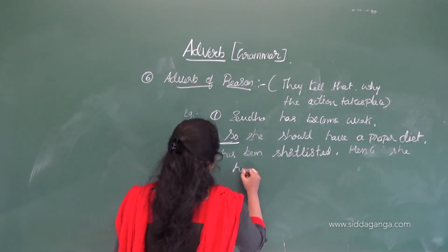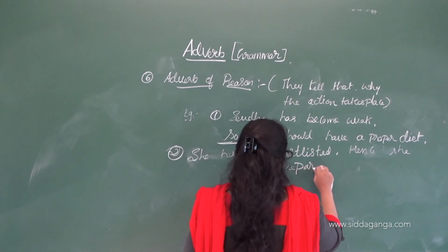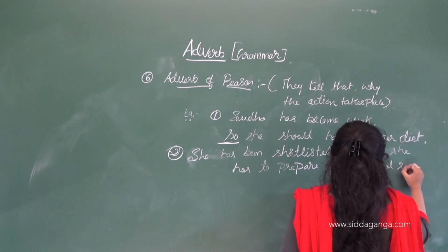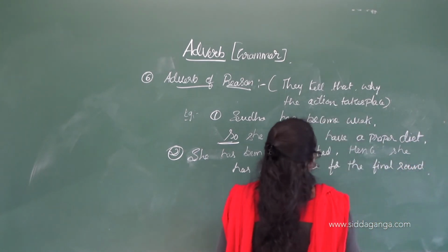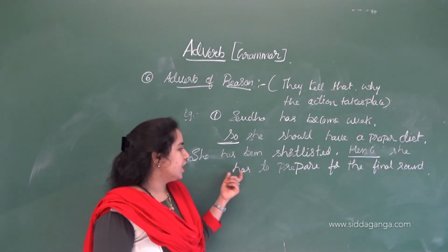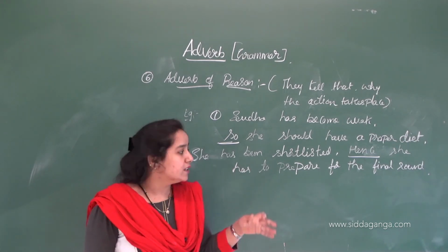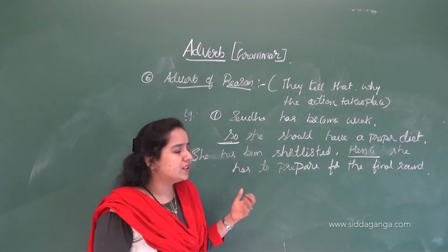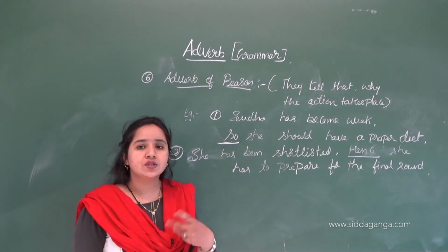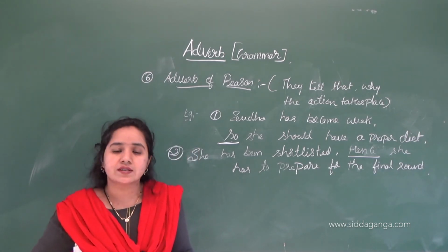Here hence is called an adverb of reason. She has been shortlisted, her name came in a list, so she has to prepare for the final round. Instead of using so, you can use hence here. Hence she has to prepare for the final round. So this is about the adverbs of reason.